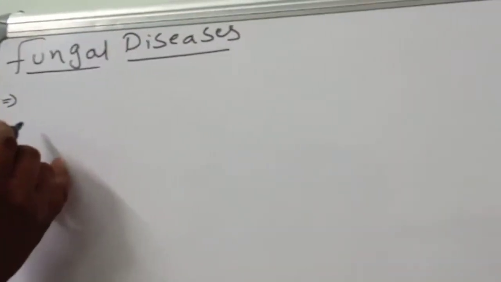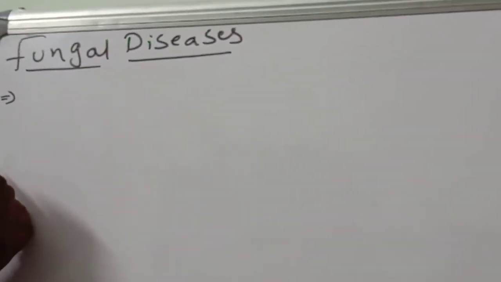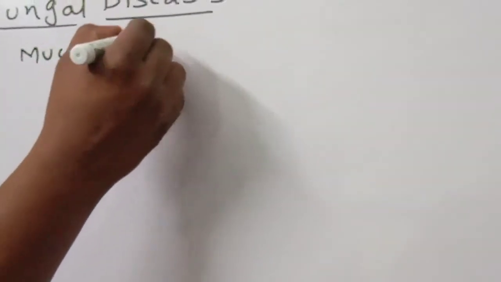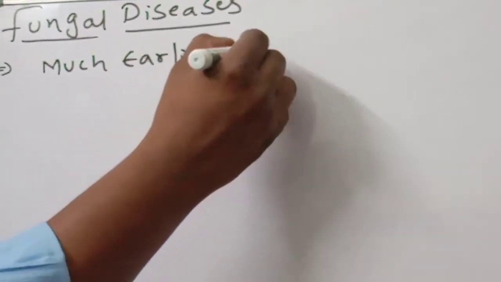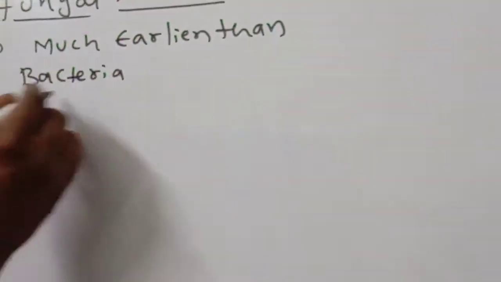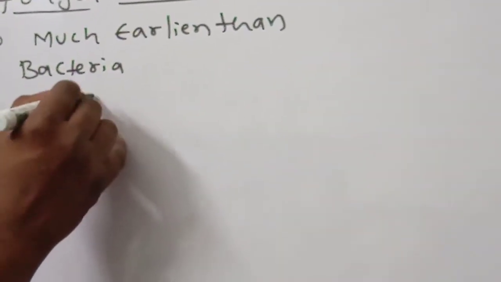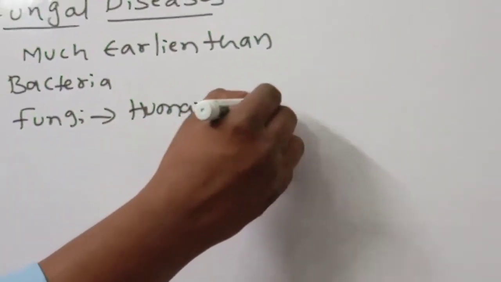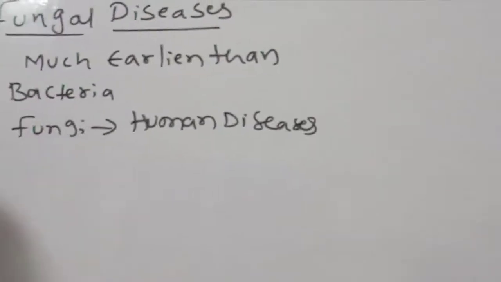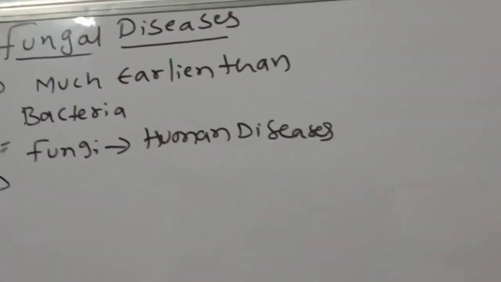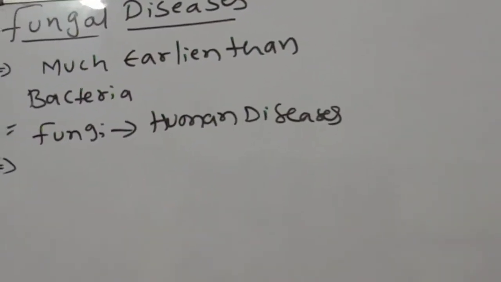Fungi were recognized as causative agents of human diseases much earlier than bacteria. What did they identify much earlier than bacteria? Fungi also cause human diseases, much earlier than bacteria.